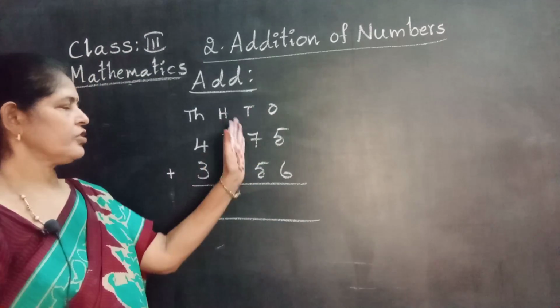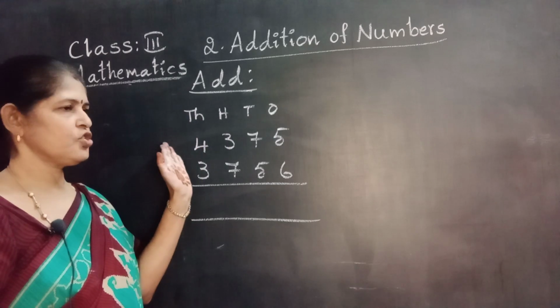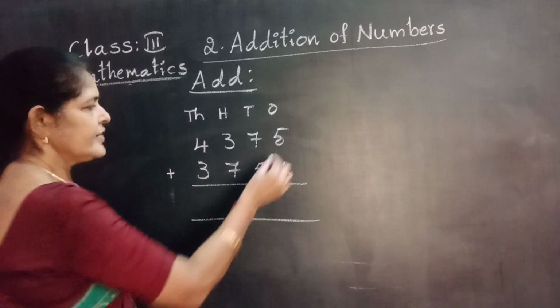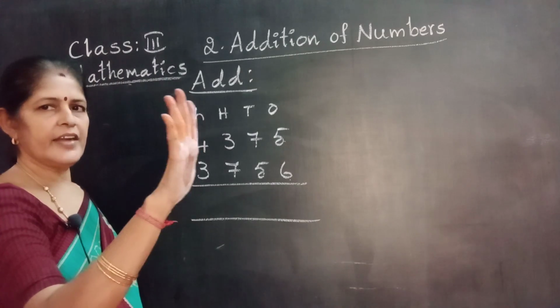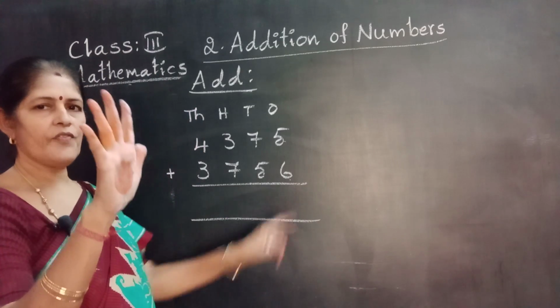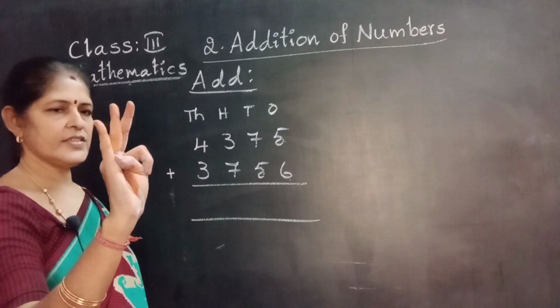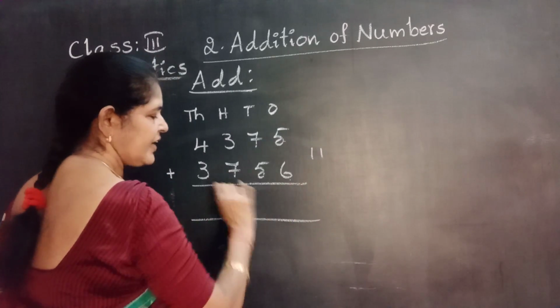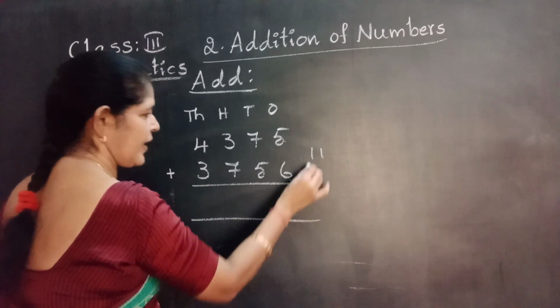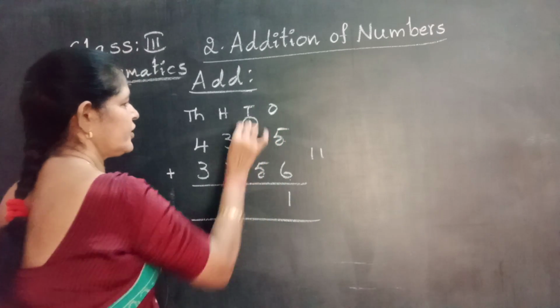Regrouping from ones to tens, tens to hundreds, hundreds to thousands. Okay? Start from ones. 5 plus 6, 11. Very good. Take 5 fingers. 6 after, 7, 8, 9, 10, 11. Carry forward. Write 1 in the ones place. 1 carry forward to the tens place.